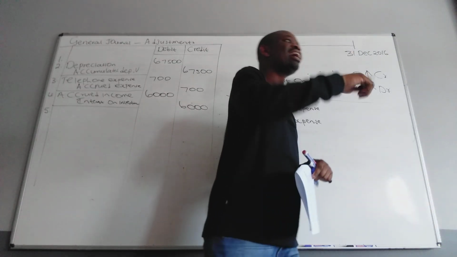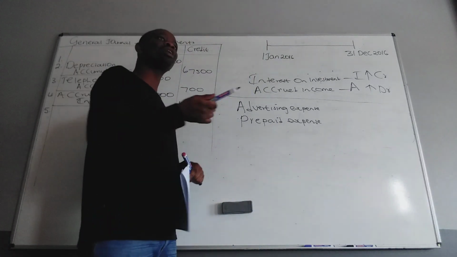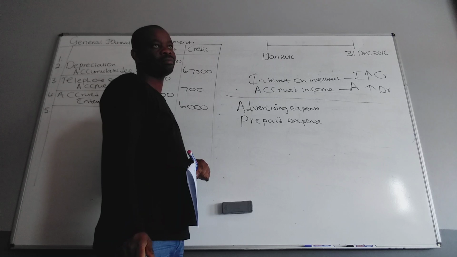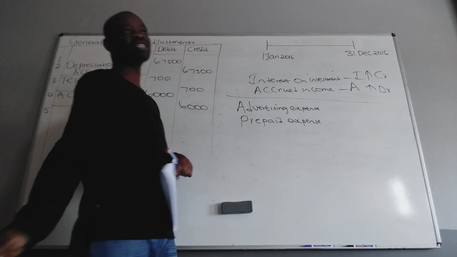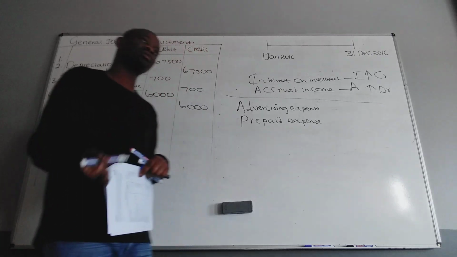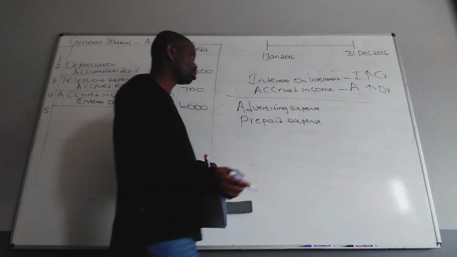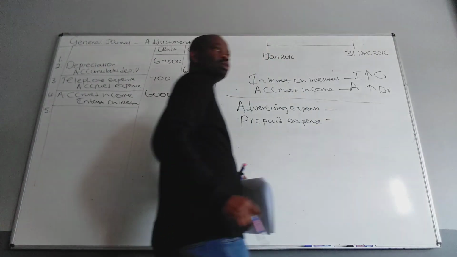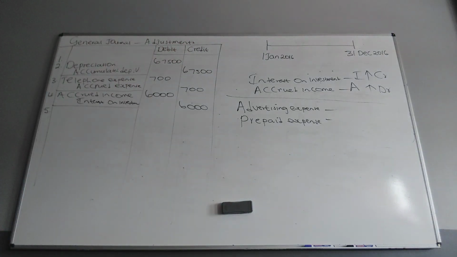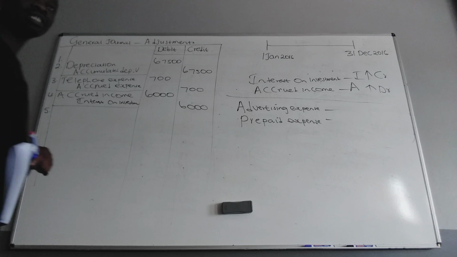When they say income has been received in advance, it's going to be prepaid income. Paid in advance, received in advance. So it depends whether you're talking about an income or expense. Okay. What is advertising to us?